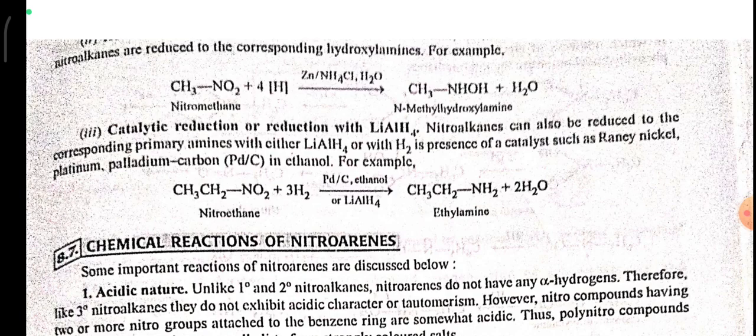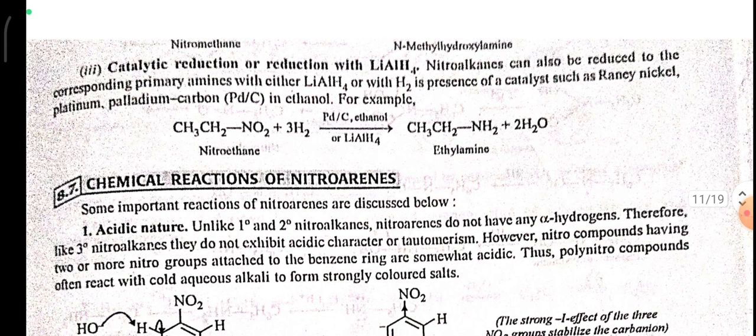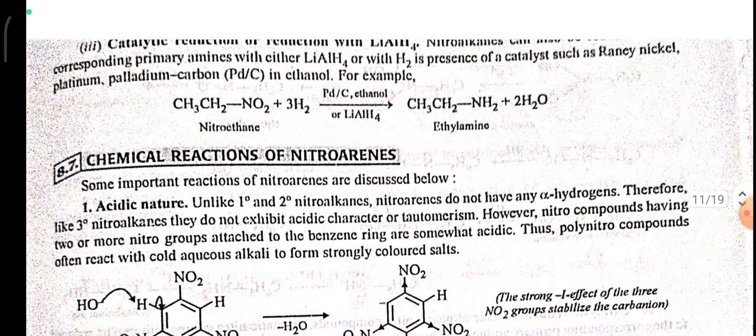Catalytic reduction or reduction with lithium aluminium hydride: nitroalkanes can also be reduced to the corresponding primary amines with either lithium aluminum hydride or with H2 in the presence of catalysts such as Raney nickel, platinum, or palladium on carbon, in ethanol.